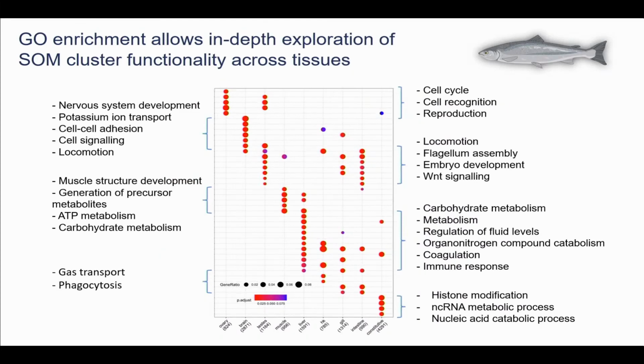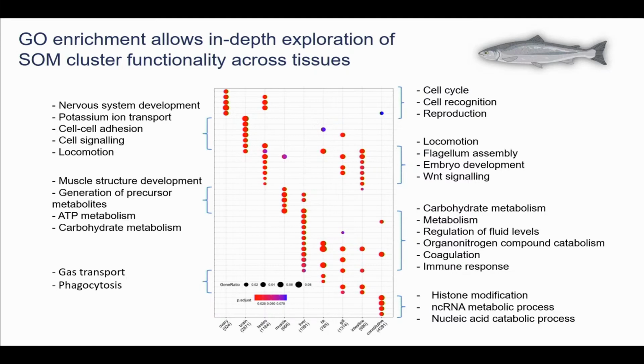Then going into the brain, well, it makes sense: nervous system development, potassium ion transport, cell signaling, and locomotion. Going into testis, we have flagellum assembly, embryo development, things that in general make a lot of sense. For muscle, we've got a big component associated with metabolism, but also, of course, muscle structure development.